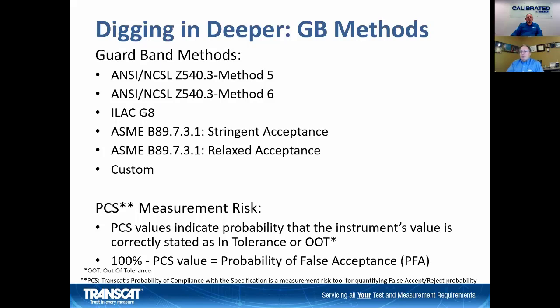Another couple of choices come from the ASME B89.7.3.1, and that's actually where simple acceptance comes from. But there is stringent acceptance and relaxed acceptance methods that we're going to offer to clients. So that gives 5 methods for guard banding decision rules. If none of those 5 are what the client wants for their equipment, they can create a customized decision rule.